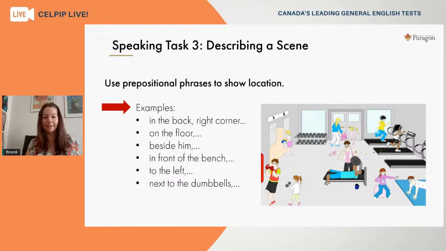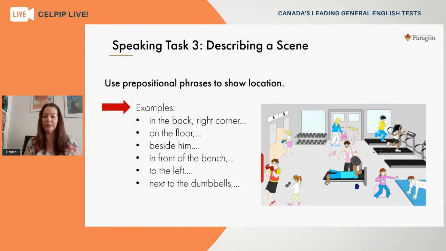So here's a huge list. There are so many different prepositional phrases you can use. So you'll see that each phrase or each group of words here in the example list, they all start with one of these prepositions. So the first one here says in the back right corner. So if you hear me say that out loud, your eyes would go to the back right corner of the room. And then you would finish the statement. You know, in the back right corner, there are two people running on a treadmill, that sort of thing.